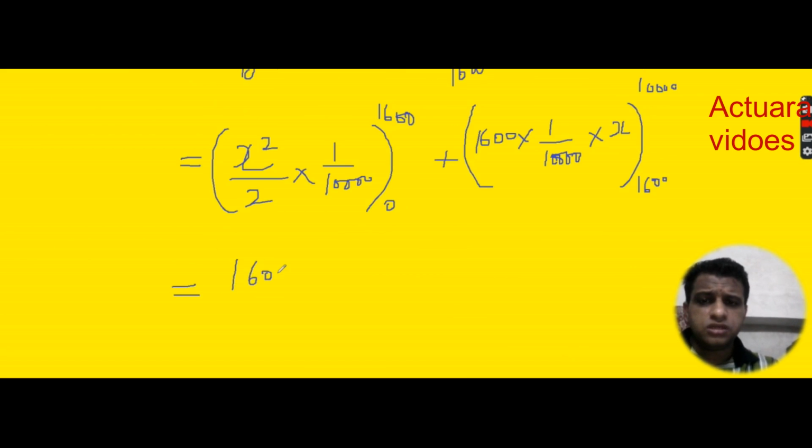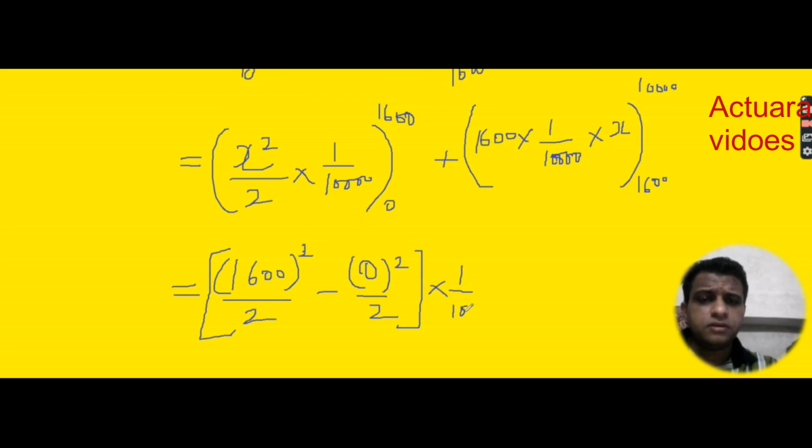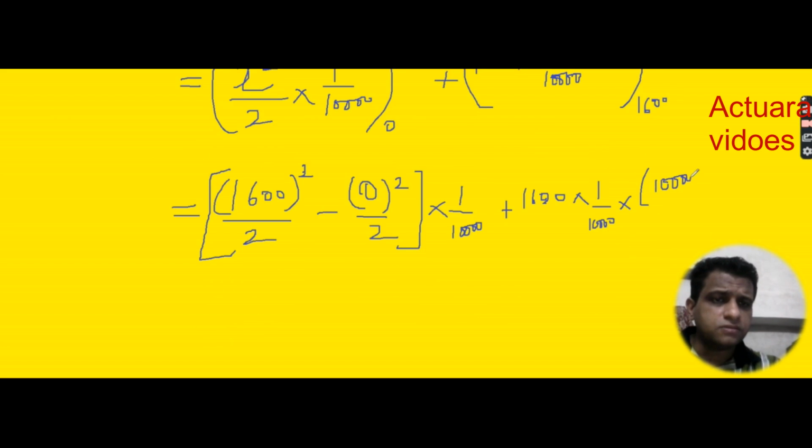So 1600 square divided by 2 minus 0 square divided by 2, into 1 by 10,000, and here 1600 into 1 by 10,000 into 10,000 minus 1600. Okay, and we will simply solve this expression.